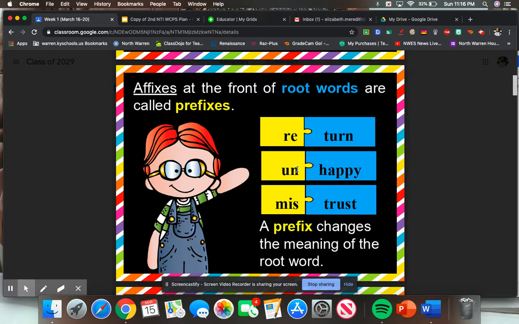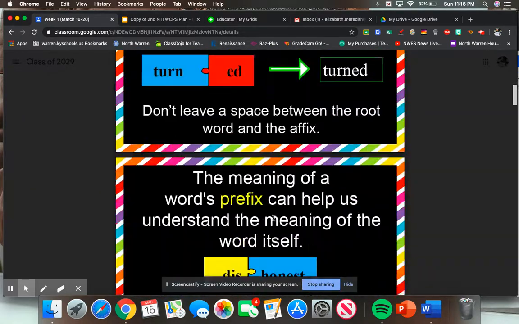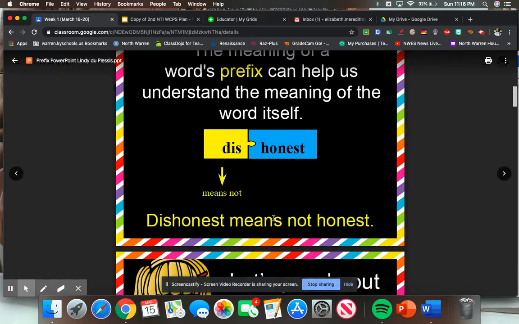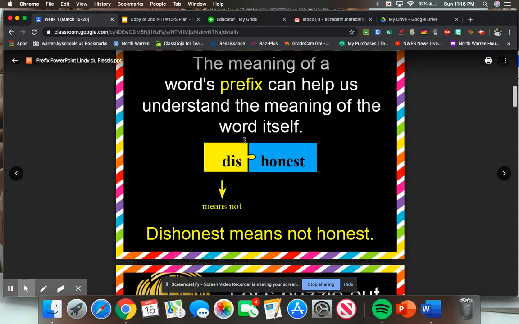So un is going to mean like not or the opposite. And then miss, if I mistrust someone, it means like not or the opposite, like I don't trust someone, okay? So I want you to work through this PowerPoint, and I want you to focus only on prefixes, so words that come before a word, okay? And this PowerPoint will tell you what these different prefixes mean. Like dis means not. Dishonest means to be not honest, okay?